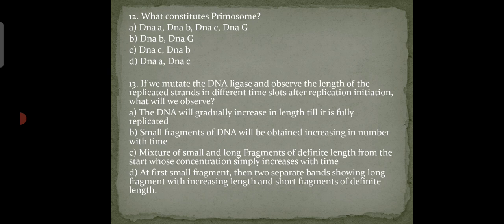C. Mixture of small and long fragments of definite length from the start whose concentrations simply increase with time. D. At first small fragment, then two separate bands showing long fragment with increasing length and short fragments of definite length. So our answer is option D, which is at first small fragment, then two separate bands showing long fragment with increasing length and short fragments of definite length.